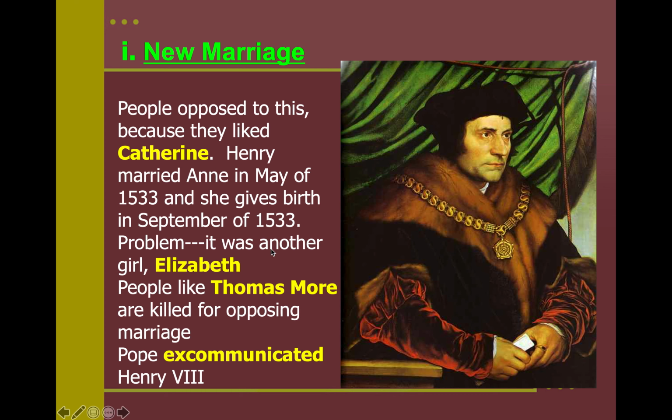So he's going to marry Anne. She gives birth in 1533, and this is going to be Elizabeth. So we've had two girls so far, Mary with Catherine, and with Anne, it's Elizabeth. And remember, ladies and gentlemen, you don't need to memorize all this information. Big ideas here. Henry will be excommunicated from the church, much like Martin Luther, but Henry has his own church now. And remember, that's a big deal to be excommunicated because you can't go to heaven. But Henry has made his decision and has this new Church of England.